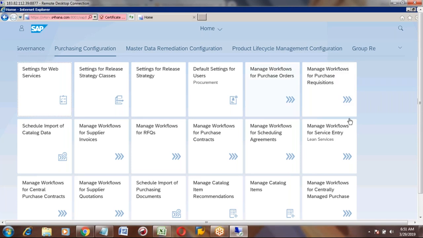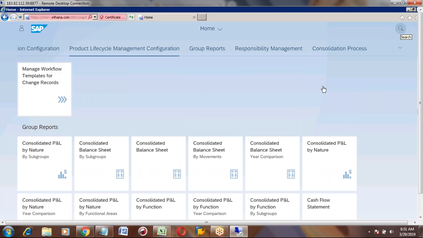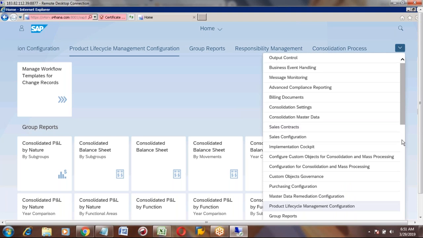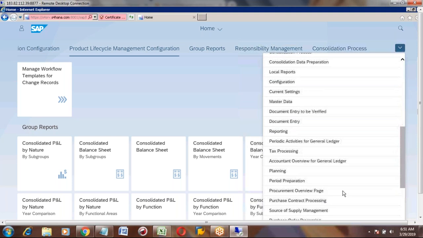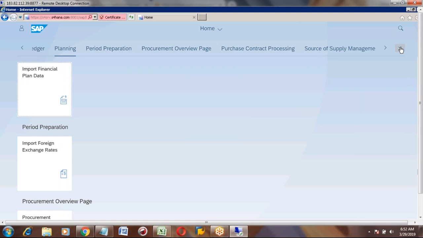Okay, these are actually the purchasing related. This is showing all the modules, and finance modules. Okay, I will ask them to add the PP related tiles. Okay, this is just I am showing you now only the navigation. Once you, for example, procurement, let me open. Okay, planning is there. What is planning? This is also finance.